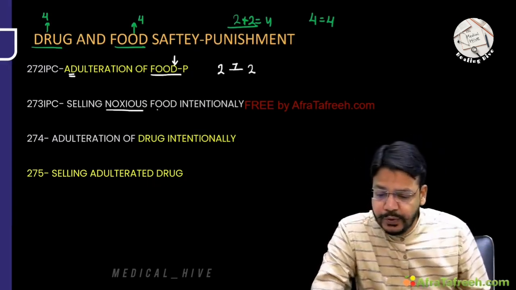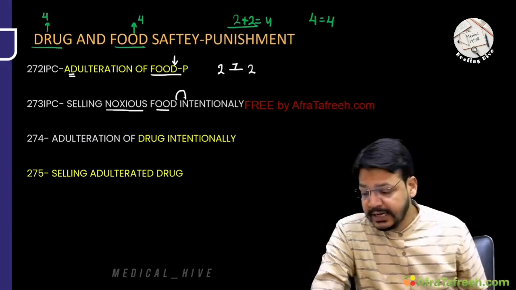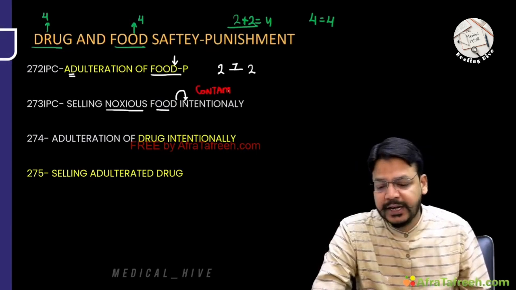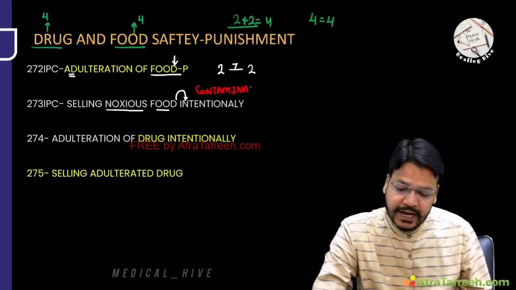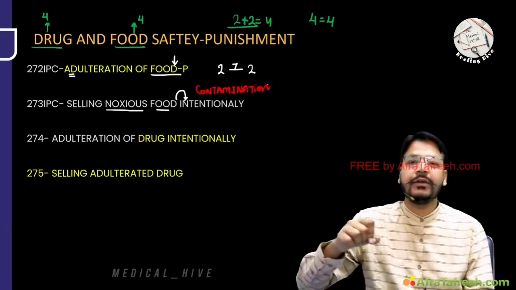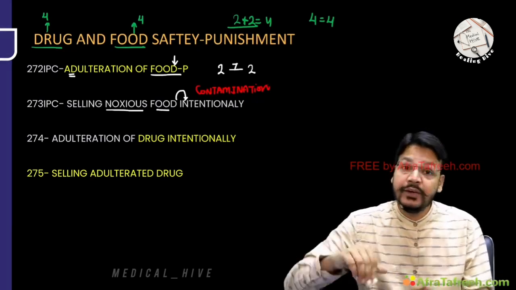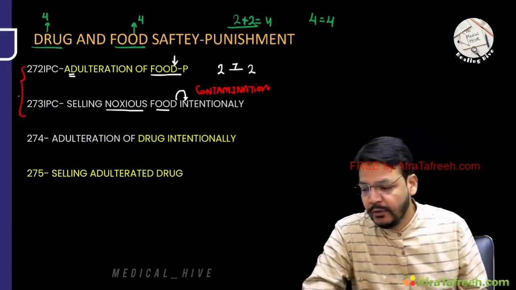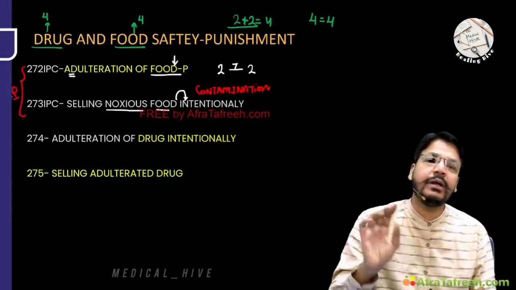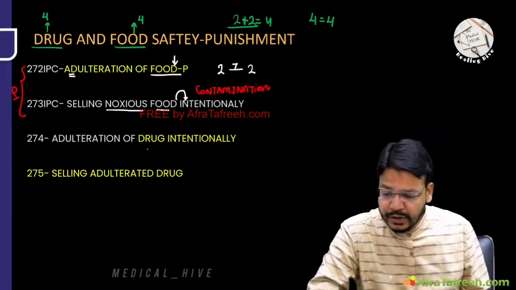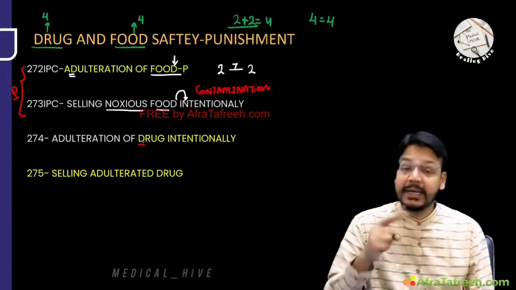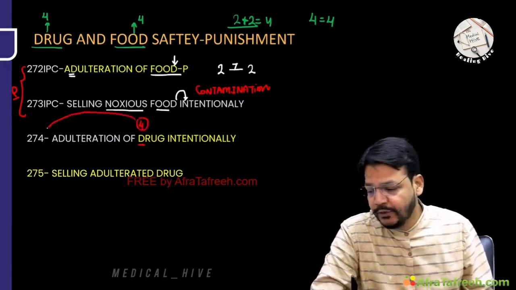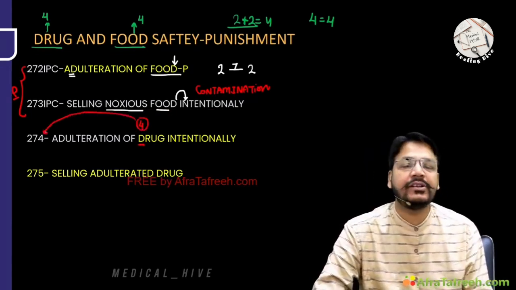Selling noxious food intentionally. If you are selling contaminated food, the next IPC is related with contamination. If you are mixing adulterated food and selling it, that will be 273. Simple. Both are punishable. One is adulteration; how would you remember? Food, 2 plus 2. Now, adulteration of drug intentionally. Again D, but here D is first, so it is 4, so it is 274. Adulteration of drug intentionally, 274.